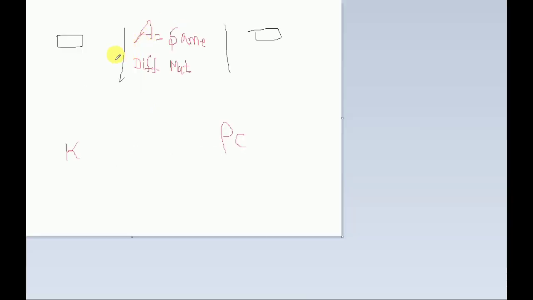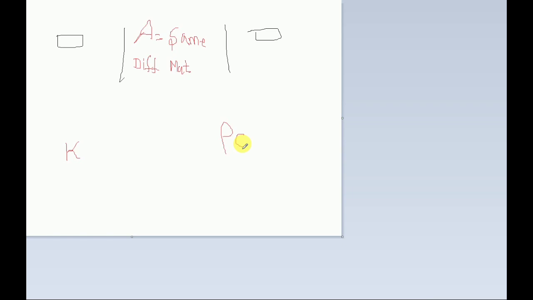Now coming to the example, please consider this as one body and this as another body where the area is the same, but the material is different. If someone tells you that you want to change the temperature, you have to depend on two criteria only: one is the thermal conductivity K, and the other is rho C.